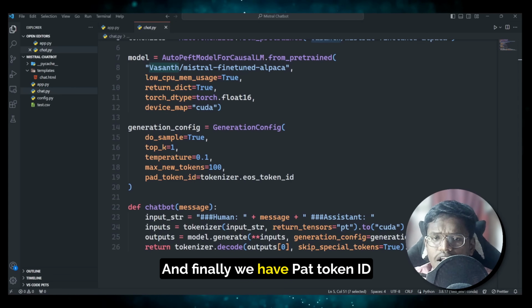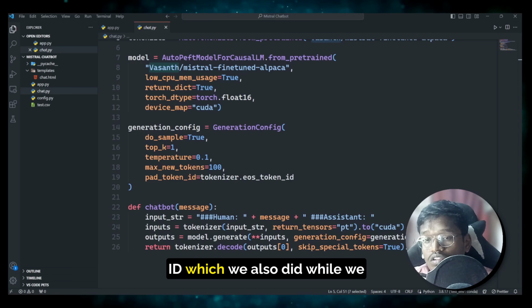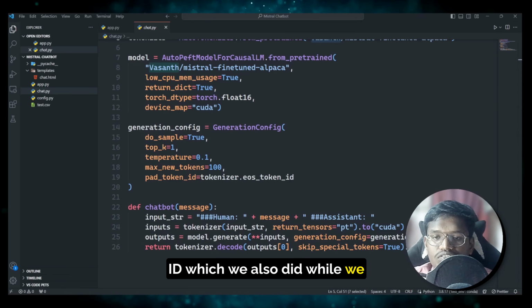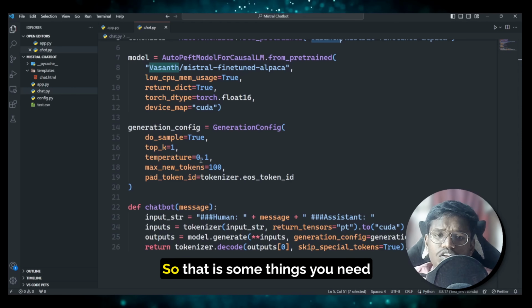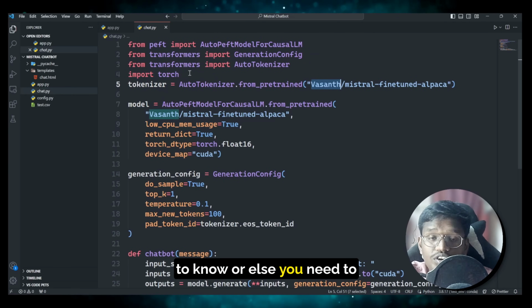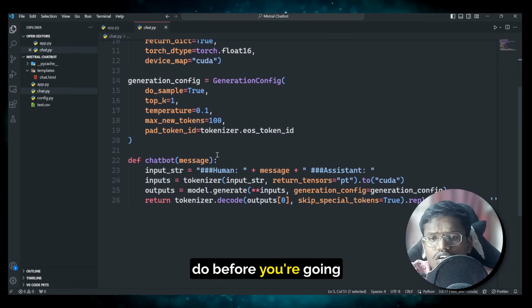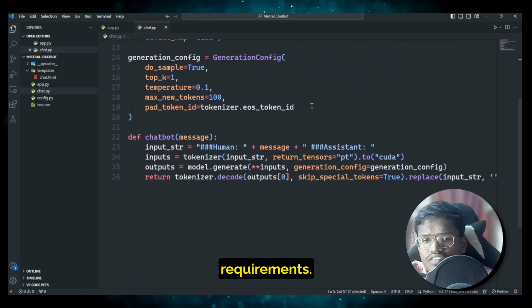And finally, we have pad_token_id set as tokenizer.eos_token_id, which we also did while we were fine tuning it, right? So we are also doing that here. So that is something you need to know, or else you need to do before you're going for inference. Okay, these are all some pre-inference requirements.